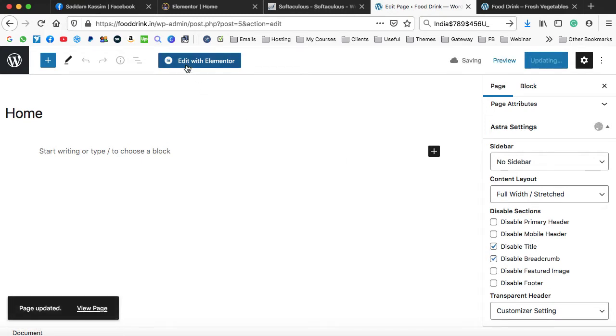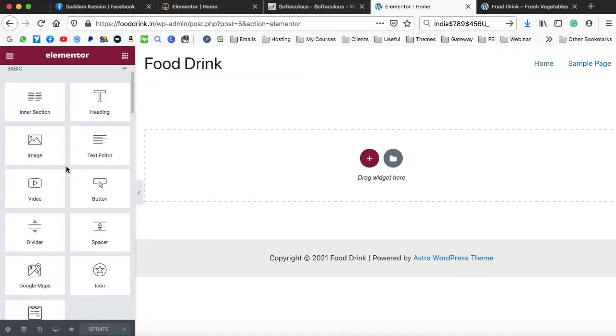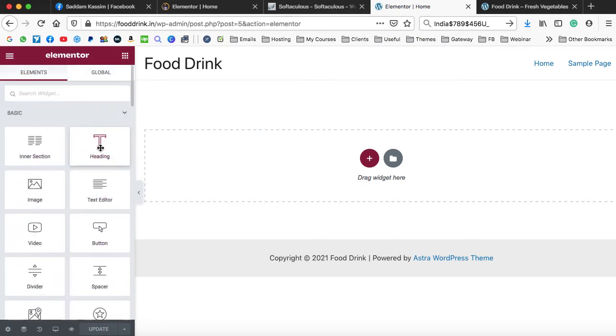Now let's click on edit with Elementor. The Elementor screen will be loaded. Here we go, this is the Elementor screen. On the left hand side, we can see there are so many elements, or we can call them widgets, like this heading. Whenever you would like to write any heading, you can use this heading widget. In the same way, if you would like to display an image, you can use this image widget. The video widget is used to display YouTube videos on your website. This is the button element.